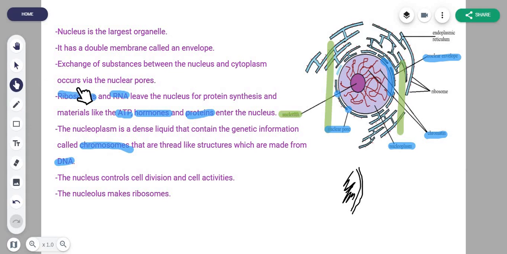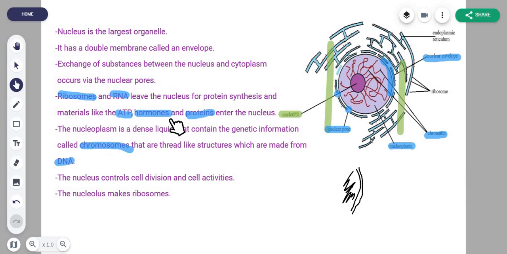A double membrane. So exchange of substances between the nucleus and the cytoplasm occurs via the nuclear pore. So these holes that you see here are the holes through which things can leave or exit the nucleus. Stuff like ribosomes and RNA leave the nucleus for protein synthesis. Now we'll be covering that in one of the future videos. Ribosomes are also an organelle that makes proteins, and there are types of RNA, messenger RNA, transfer RNA, and we'll be talking about that in the future. But just know for the sake of this video that ribosomes and RNA leave the nucleus.